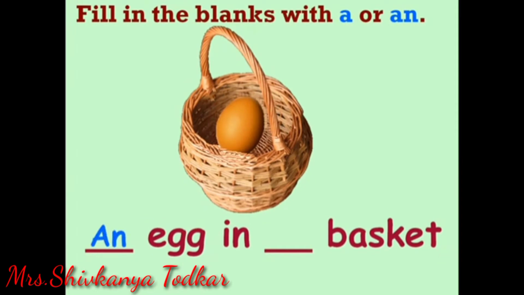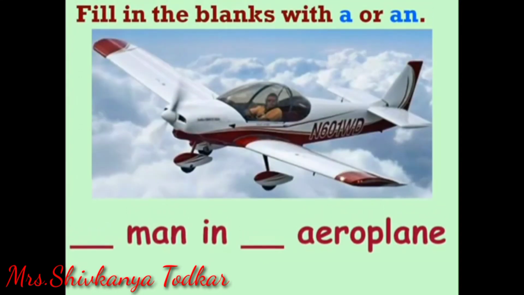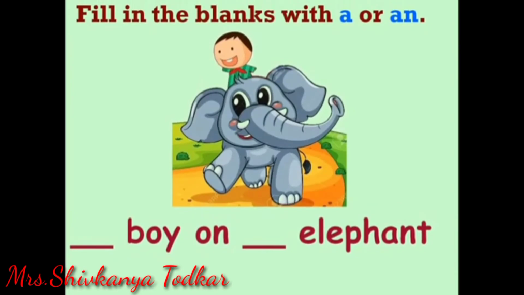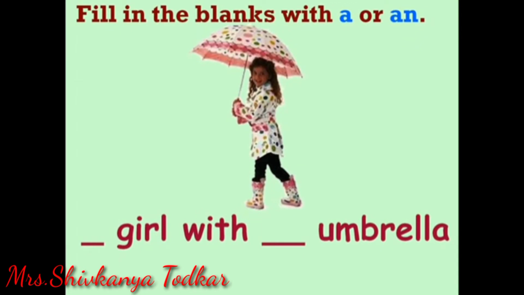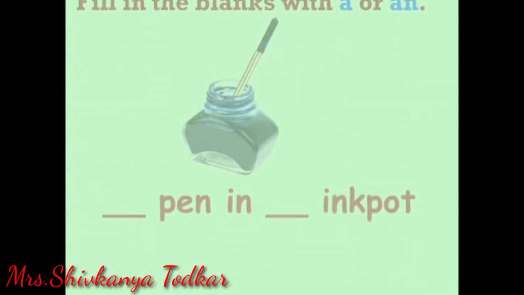Fill in the blanks with a or an. E is a vowel, that's why an will come. An egg in a basket. A man in an aeroplane. Before a vowel, an will come. Before a consonant, a will come. A boy on an elephant. A girl with an umbrella. U is a vowel, that's why before a vowel an will come.